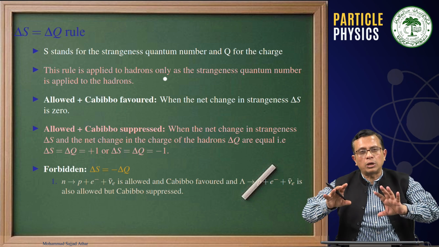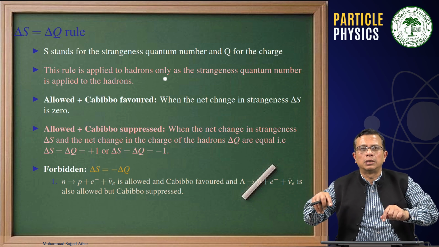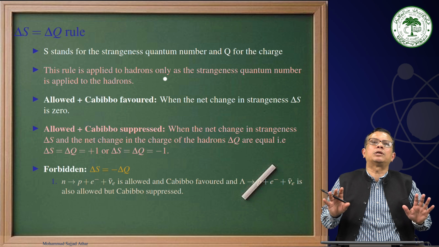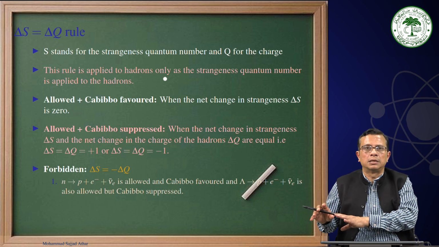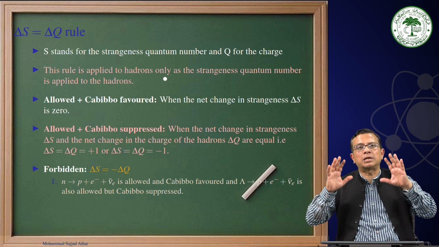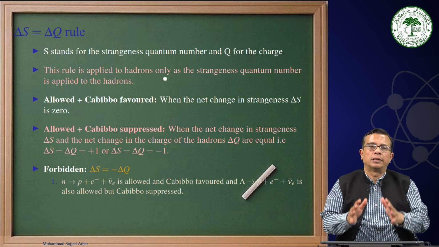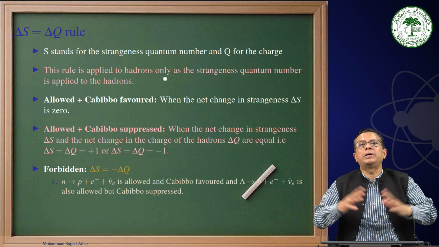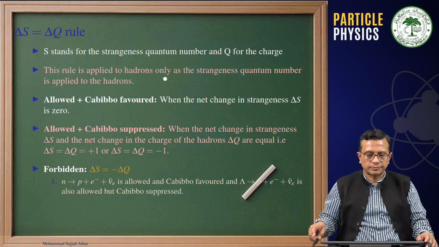Therefore, though leptons will be there, though photon, W boson, Z0 boson, etc. will be there, we will not assign any quantum number to them, whether it is charge or anything else, lepton number. Here we say that exact conservation laws are obeyed, therefore this process should be possible. Now, we also know that this is a weak interaction process, but we are not observing it. Why not? That is the main question.